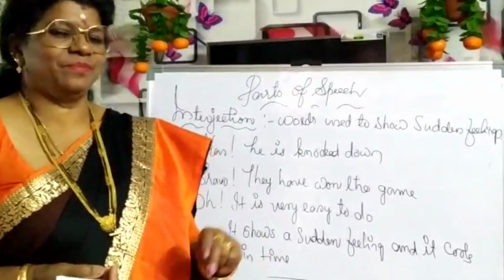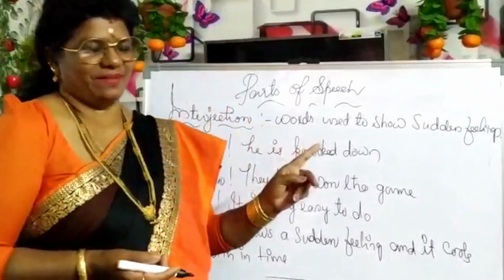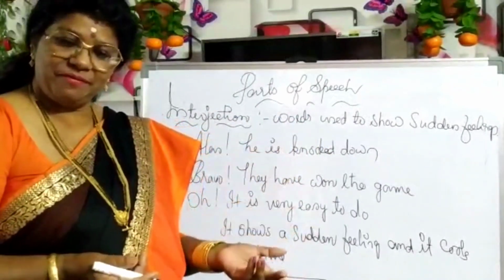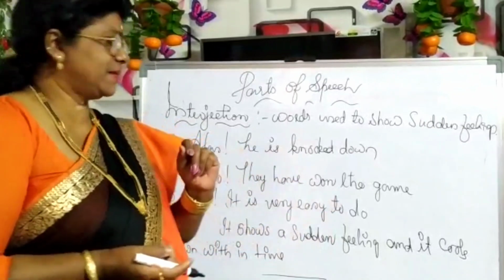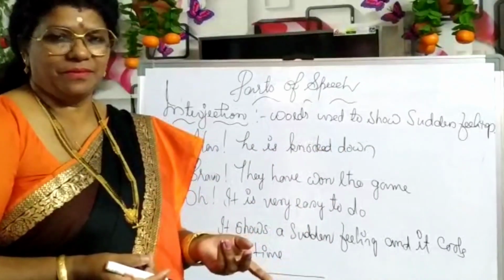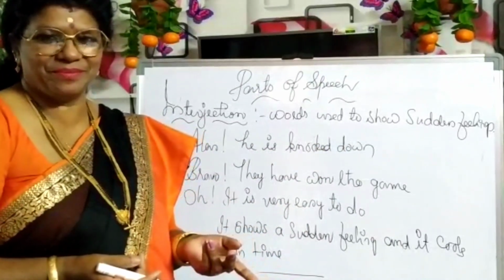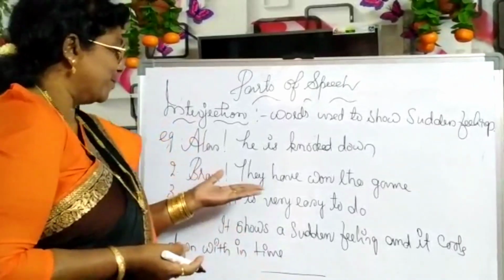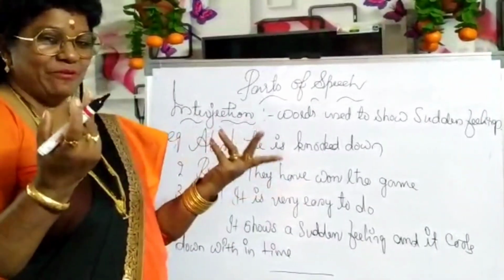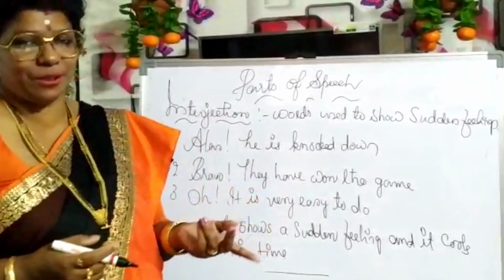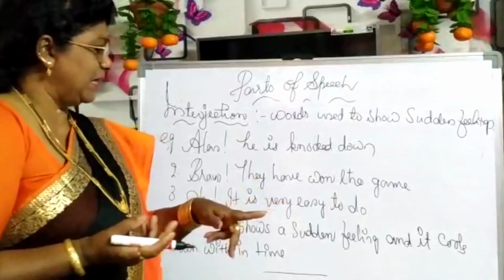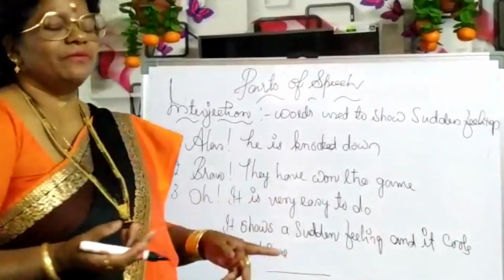Let us go to the last topic, interjection. Interjections are words which show sudden feelings. It can be a happy feeling, a sad feeling, or anything else. Example, alas, he is knocked down. Feeling very sad, very bad also. Bravo, they have won the game. Victory, you'll feel very happy. Oh, it's very easy to do. Satisfaction, happiness.